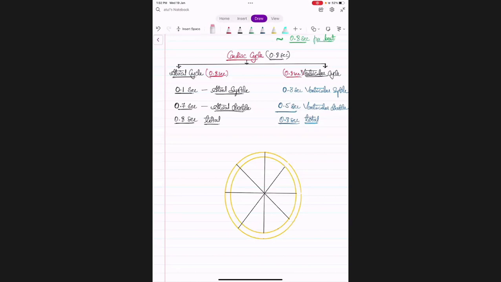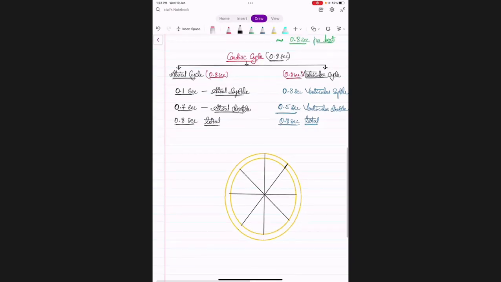Okay. So for the first 0.1 second, this is the first 0.1 second now. So the shaded region is for 0.1 second.